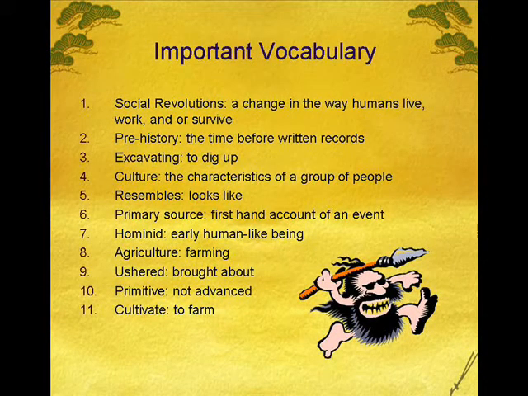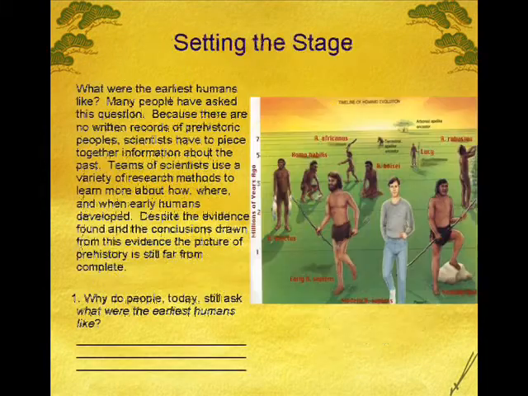Resembles means looks like. Primary sources are first-hand accounts of an event. Hominids are early human-like beings. Agriculture means farming. Ushered means brought about. Primitive means not advanced, and cultivate means to farm.